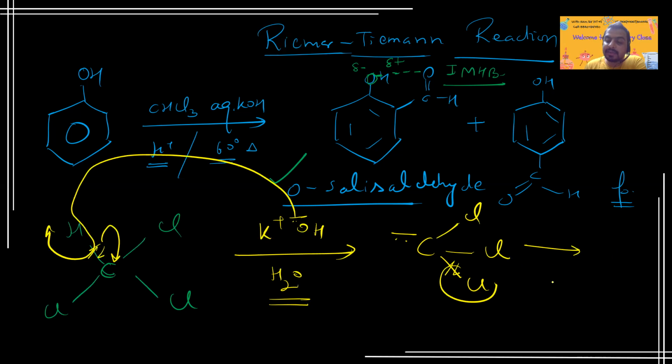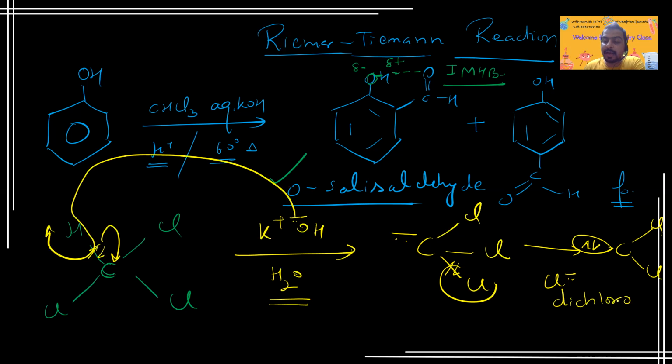Chlorine will depart as Cl minus, and this carbon will keep 2 electrons, because the minus charge will be taken by chlorine. So this minus charge is shifted to chlorine. Here this becomes a neutral molecule, and 2 electrons will be placed in the vacant orbital of carbon, right? So this is called a neutral electrophile and known as dichlorocarbene.